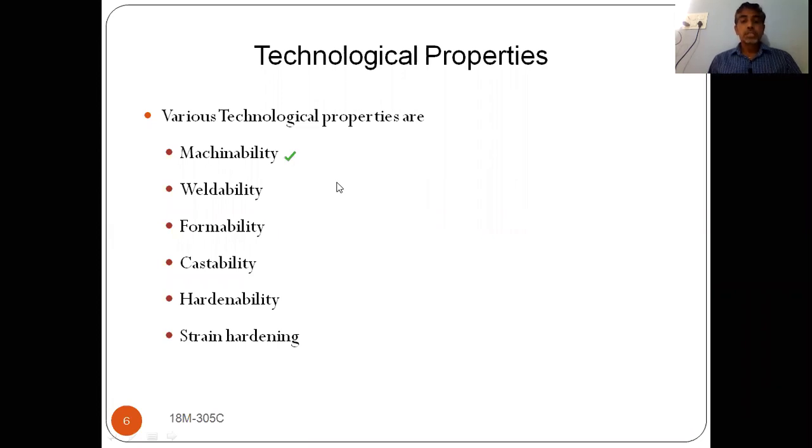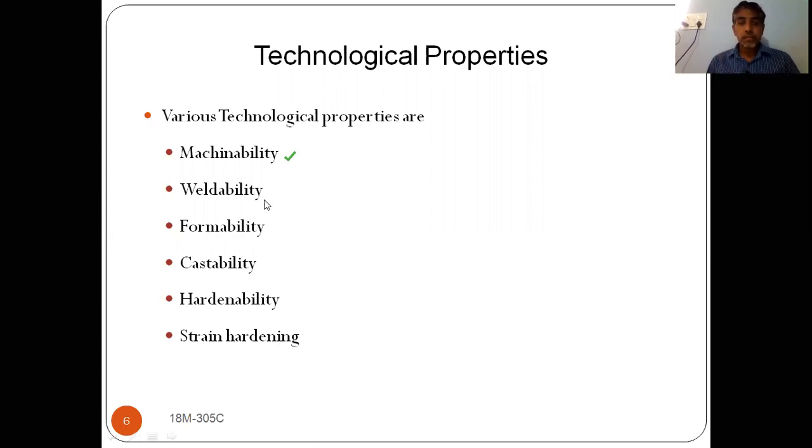Okay, so generally we have heard the word machinability. In most of the manufacturing subjects, we will hear this word machinability, and we are able to understand what is meant by machinability.